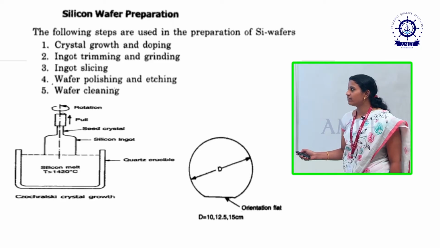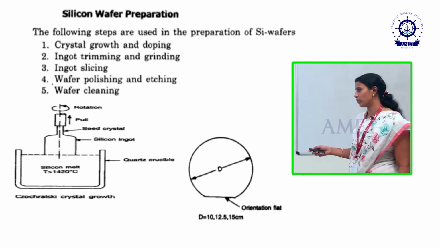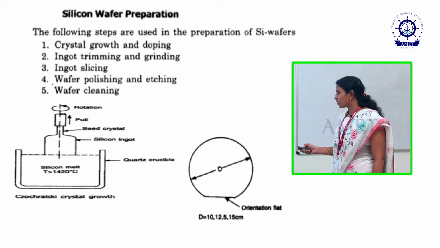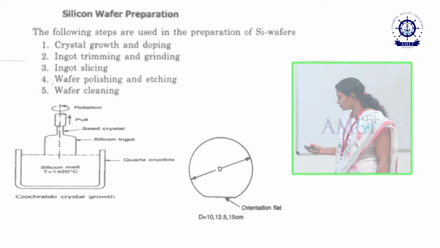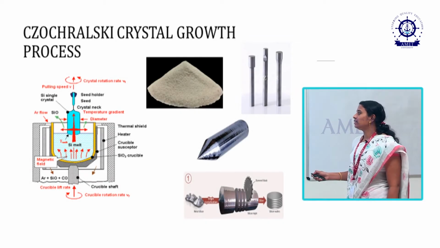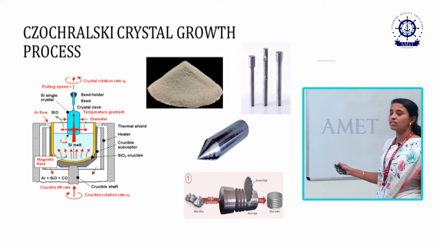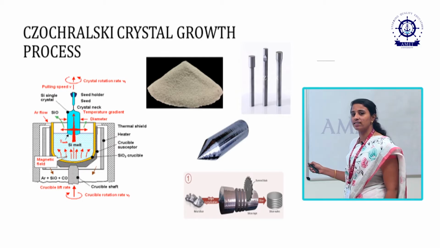In the next slide we will see a brief discussion about the Czochralski crystal growth process. So, this is the Czochralski crystal growth chamber. Here this is a quartz crucible chamber, and this is a rotating chamber. Here we are applying the single crystal rod of silicon. The single crystal rod of silicon we call a seed crystal.